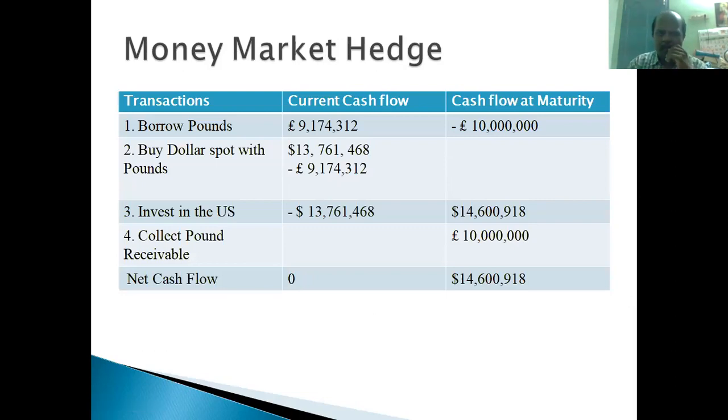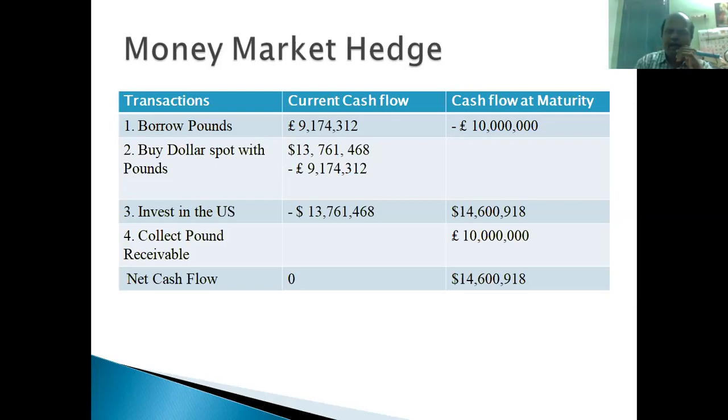Now, what are the money transactions that happened here? That is tabulated here, in this money market hedging. Initially, they will borrow the amount of 9.1 million from the UK money market. So, 9,174,312 pounds they will borrow from the UK money market.